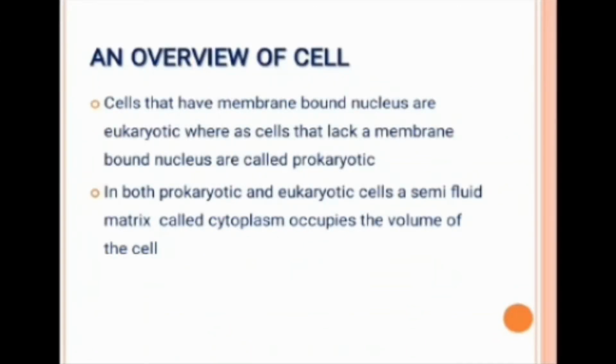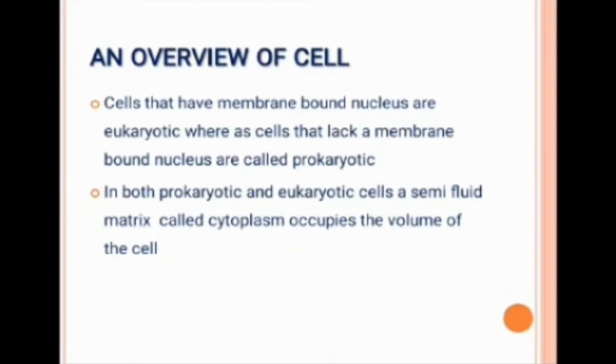Now we'll move on to the next section. Next topic, an overview of cells. Yes, guys, you know that cytoplasm is the main arena of the cell where all the chemical reactions occur. Various chemical reactions occur in this cytoplasm to keep the cell in living state. Besides the nucleus, eukaryotic cells have other membrane-bound distinct structures called organelles like endoplasmic reticulum, the Golgi complex, lysosomes, mitochondria, microbodies. The prokaryotic cell lacks such membrane-bound organelles.